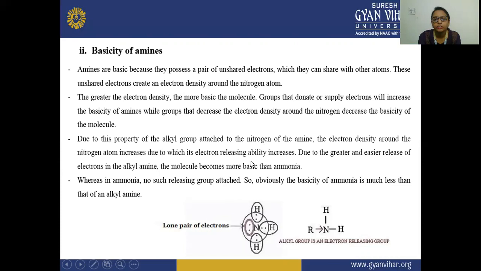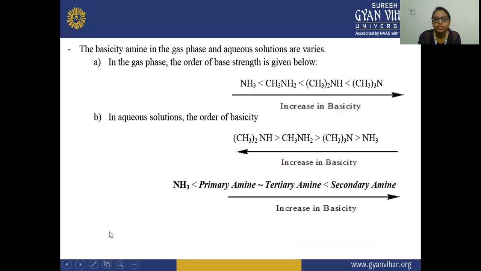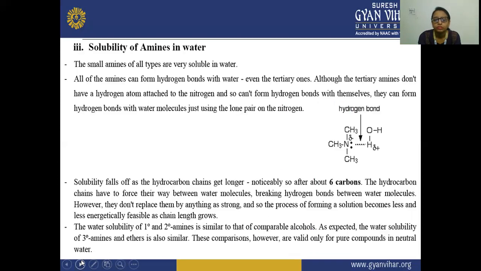Groups that donate or supply electrons increase the basicity of amines, while groups that decrease the electron density around the nitrogen decrease the basicity of the molecule. In ammonia, no such releasing group is attached, so obviously the basicity of ammonia is much less than that of alkyl amines. Next, the basicity in the gas phase and in the aqueous phase. In the gas phase, this is the order of base strength, and in the aqueous phase, this is the order of basicity.